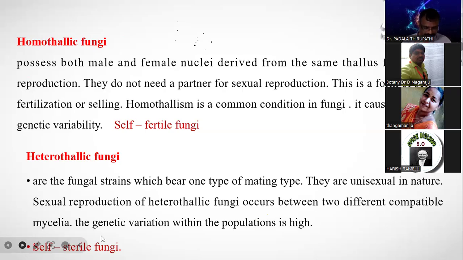Have you understood? Yes, sir. That means plus strain and minus strain are separate. That is heterothallic. If both sexes are present in the single thallus, that is homothallic. Neurospora crassa we can give as an example of heterothallic.